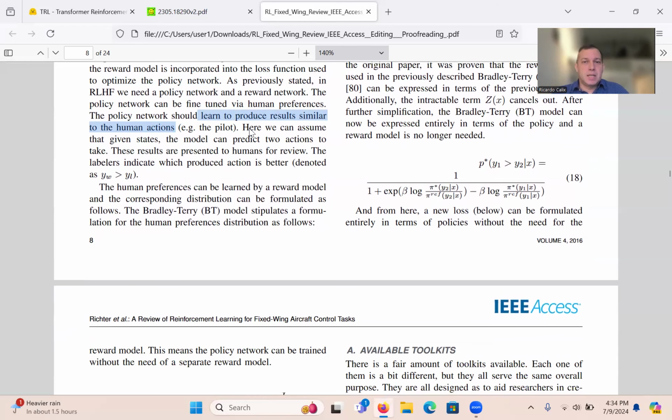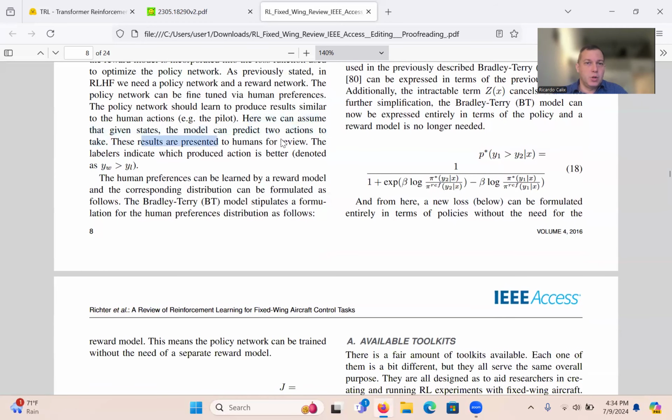So the idea is, given an input, a prompt, we're going to get two answers. These two pairs are presented to the reviewers, the humans, for review, and the labelers indicate which produced action is better. And this is usually denoted as y_w being preferred over y_l, where y is the answer. So basically one is better than the other. I would give this one a higher score than the other one, for instance. So this has been modeled.